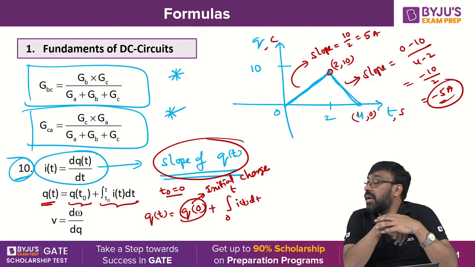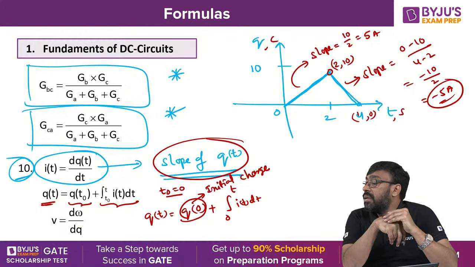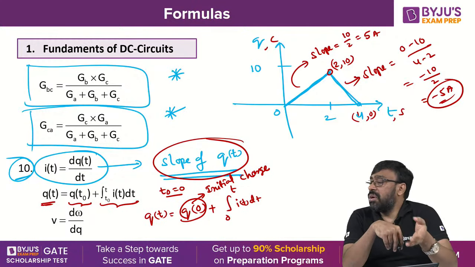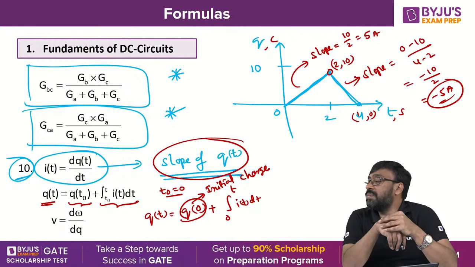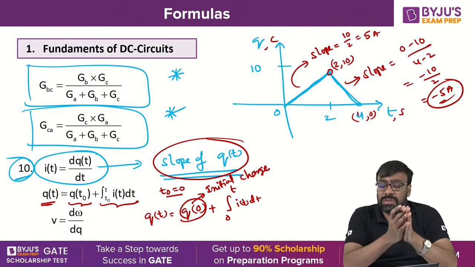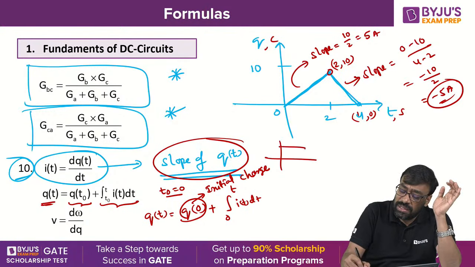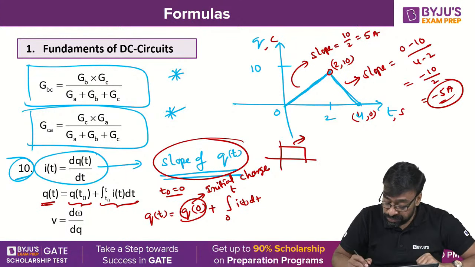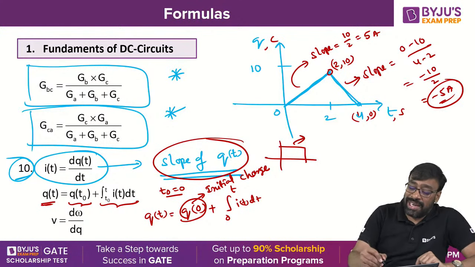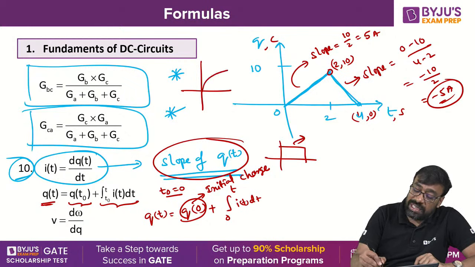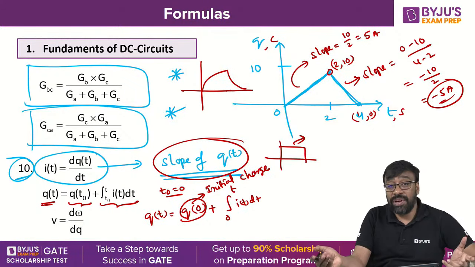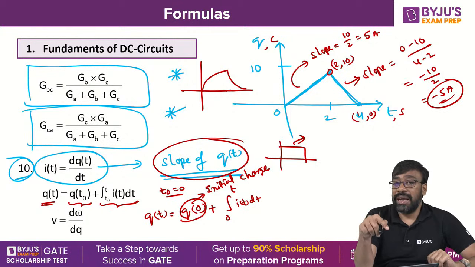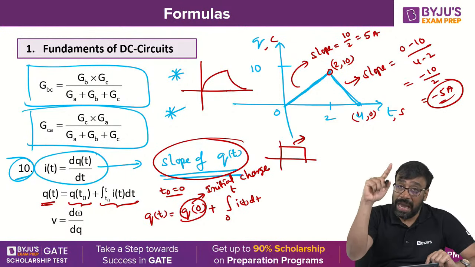If the waveform is a square shape, how do we calculate? Then the slope will become 0. If you have a square shape, the slope is 0. What is the slope for this? Slope for this one is 0, so don't worry about that. Well, if there are nonlinear functions like exponentially increasing or exponentially decreasing, it is very difficult to find the slope. In that particular case, the charge expression is required.